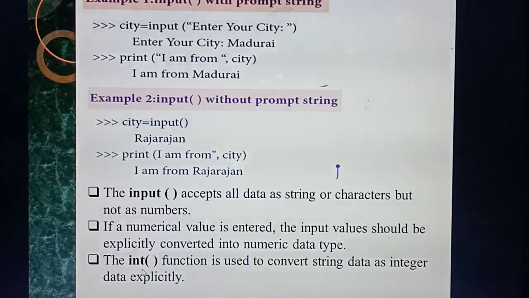So what's the use of input of function? The input of function is mainly used to accept what are the things you are giving, maybe data as a string or character or number. But if you need to enter some numerical values, by default it will take them as data and convert them into numerical. What's a numerical data type? Integer, isn't it? So likewise, using that function it will convert into a particular data type automatically.